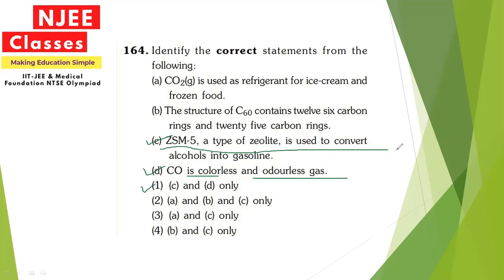ZSM5, a type of zeolite, is used to convert alcohol into gasoline. It's also correct. So these two are correct. Whereas CO2 is used as a refrigerant for ice cream, no. Structure of C60 contains 12 6-carbon rings and 20, that is also wrong. So the option will be C and D only.